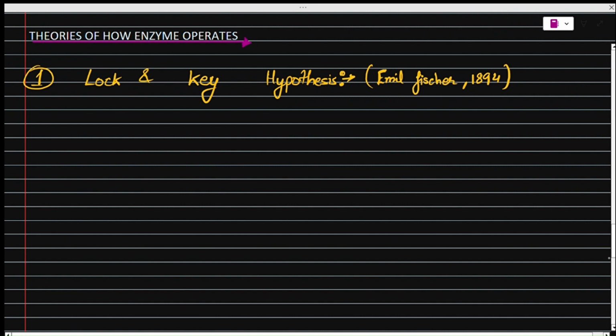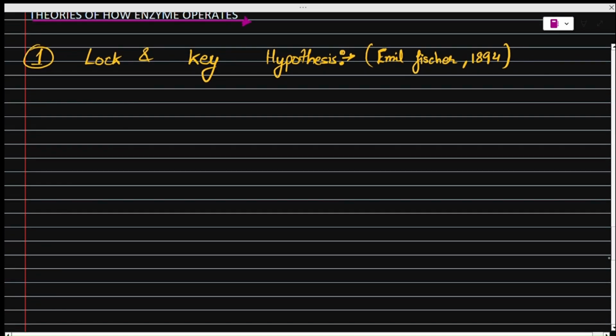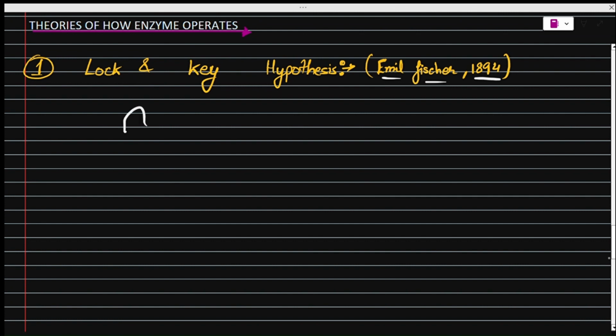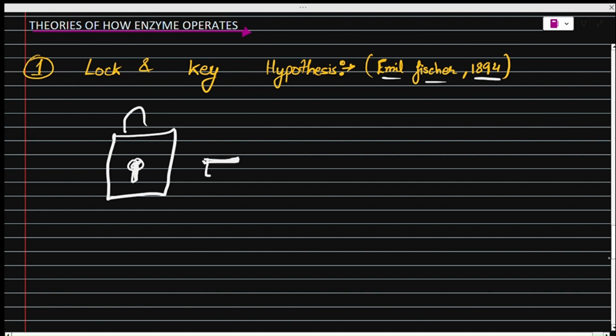Now there are two main theories of how enzymes operate. The first is the lock and key theory, which was given by Emil Fischer in 1894. As you know, we have a lock, and there is always a key that can open the lock. So this is how enzymes work.